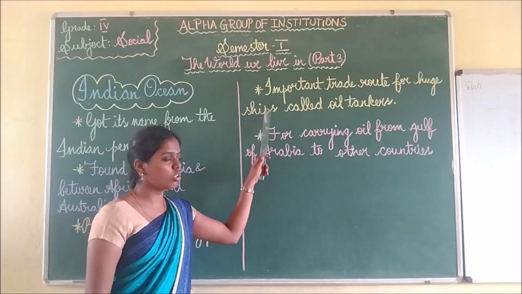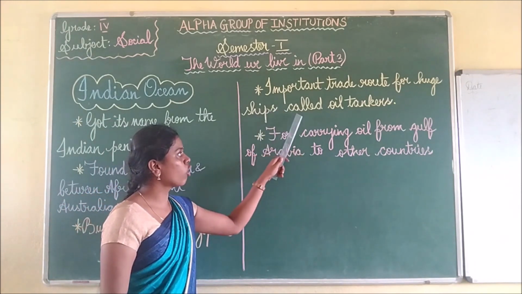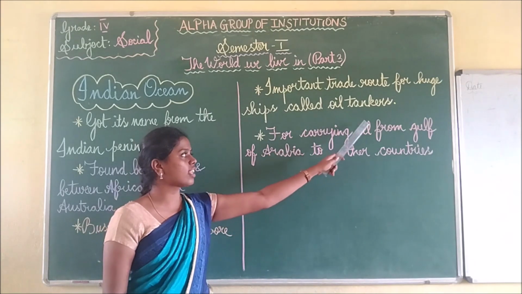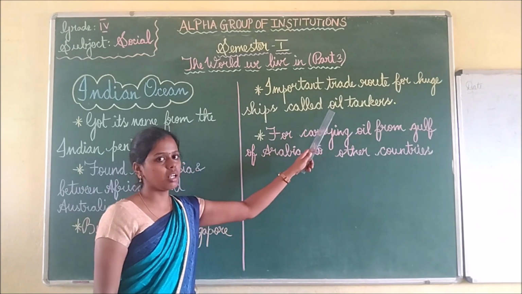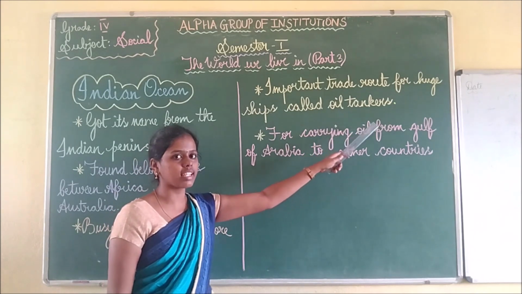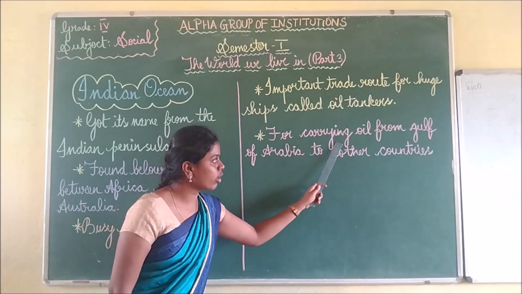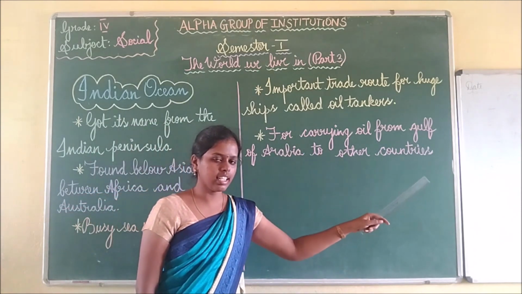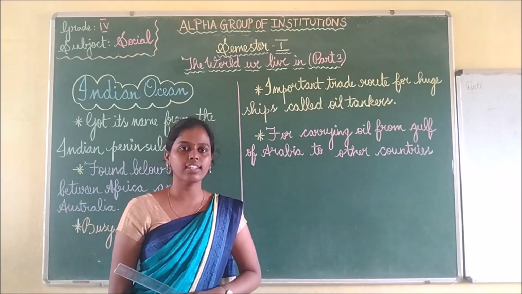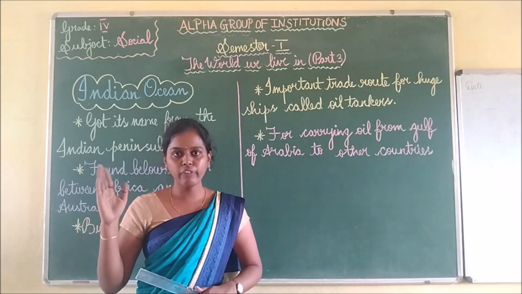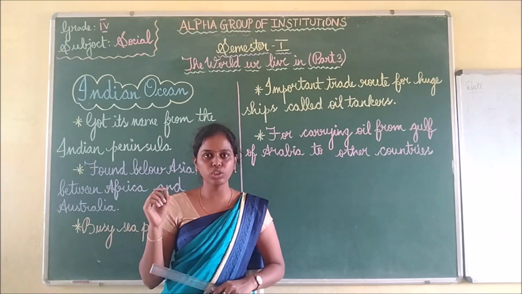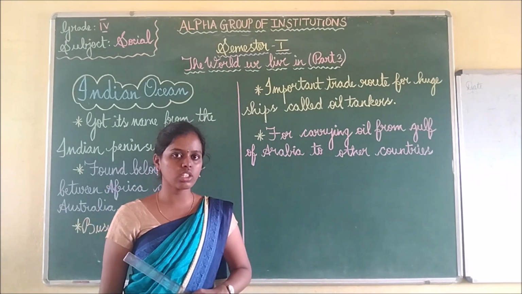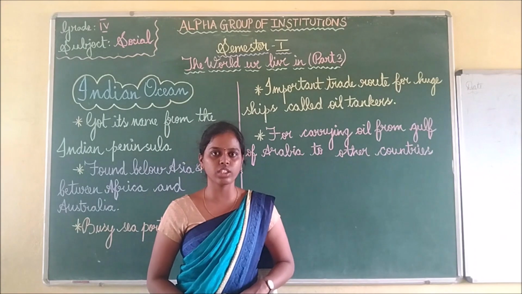Then the important trade route for huge ships called oil tankers, for carrying oil from the Gulf of Arabia to other countries. So if you hear the words Indian Ocean, you should remember the words important trade route. Okay children, this is about the Indian Ocean.